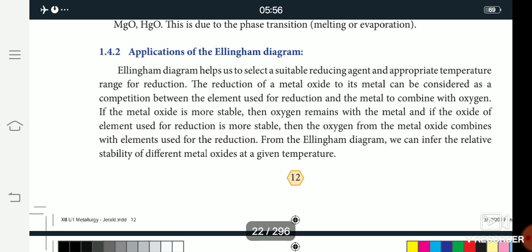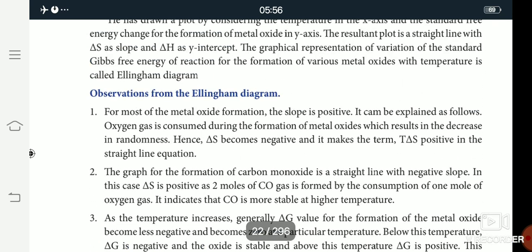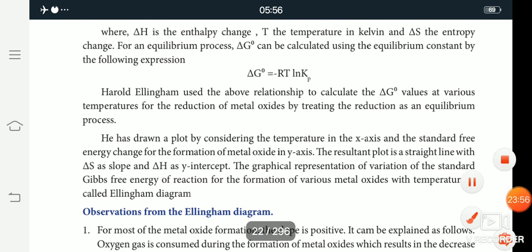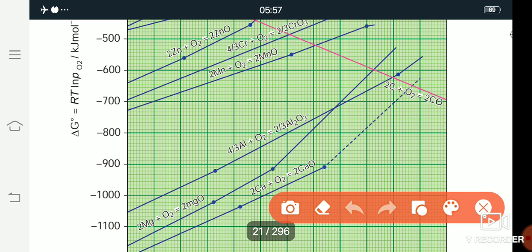In the graph, take aluminum oxide and chromium oxide. For aluminum oxide, 4/3 Al plus O2 gives 2/3 Al2O3. For chromium oxide, 4/3 Cr plus O2 gives 2/3 Cr2O3.